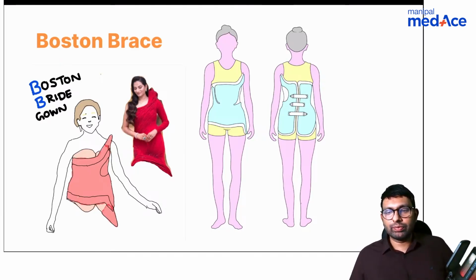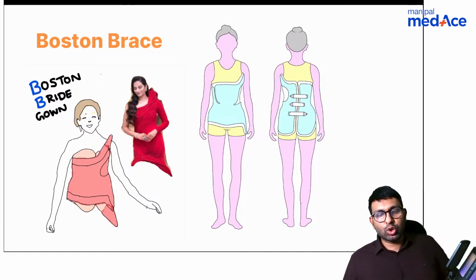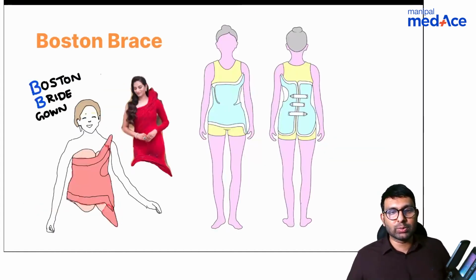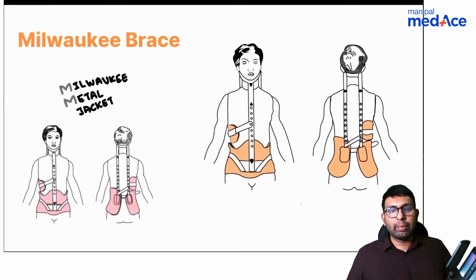Where do we use Boston brace or modified Boston brace? Scoliosis, Shabir, you're absolutely right. So Boston brace is used in scoliosis, even Milwaukee brace, which looks like this, has a metal bar in it. How do you differentiate between Boston brace and Milwaukee brace? Boston brace looks like a bridal gown, so it looks somewhat like this. Milwaukee brace has this metal bar in it, so it is a metal jacket type of brace. Both of them are used in scoliosis.